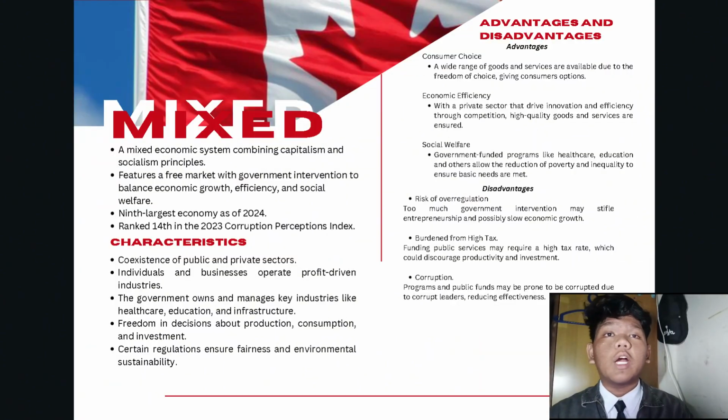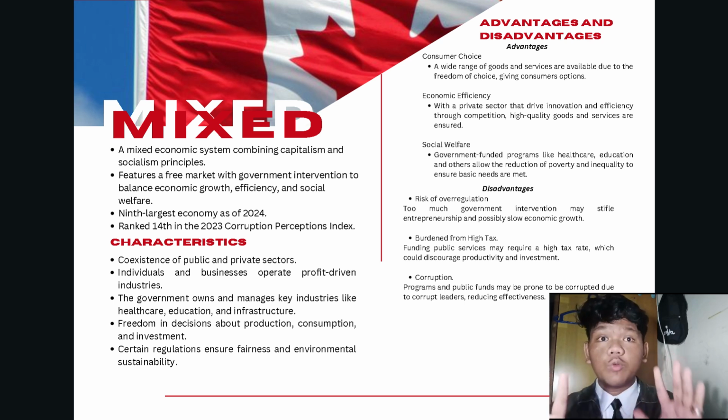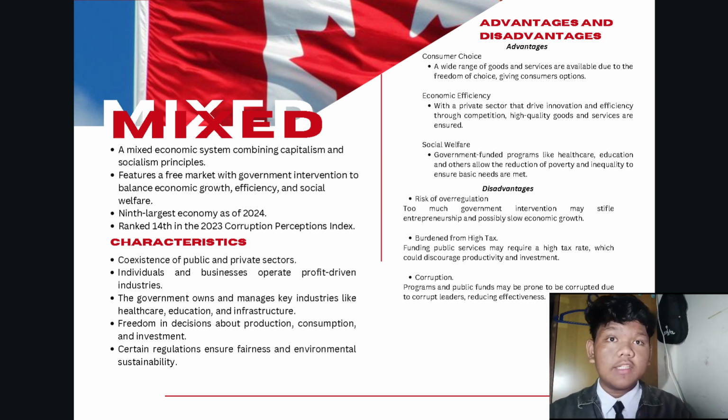Assalamualaikum warahmatullahi wabarakatuh. My name is Muhammad Nafi and I will be talking about the mixed economic system in Canada. A mixed economic system is a system combining capitalism and socialism principles. It features a free market with government intervention to balance economic growth, efficiency, and social welfare. One of the countries that implements a mixed economic system is Canada, and it is the 9th largest economy as of 2024. It is also ranked 14th in the 2023 Corruption Perception Index, which is low.